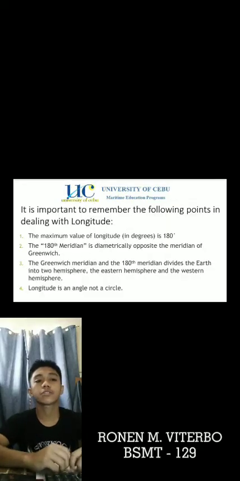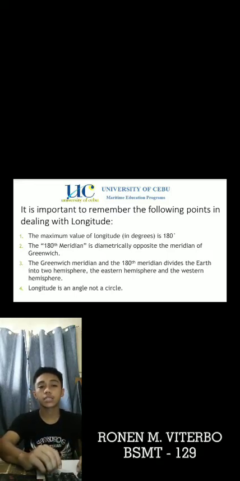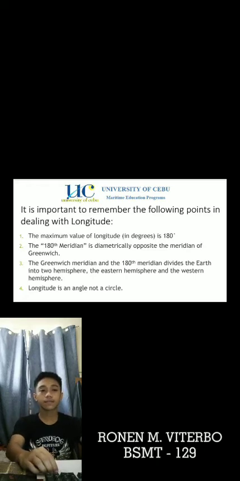It is important to remember the following points in dealing with longitude. The maximum value of a longitude in degrees is 180 degrees. The 180th meridian is diametrically opposite the meridian of Greenwich. The Greenwich meridian and the 180th meridian divide the Earth into two hemispheres, the Eastern Hemisphere and the Western Hemisphere. Longitude is an angle, not a circle.